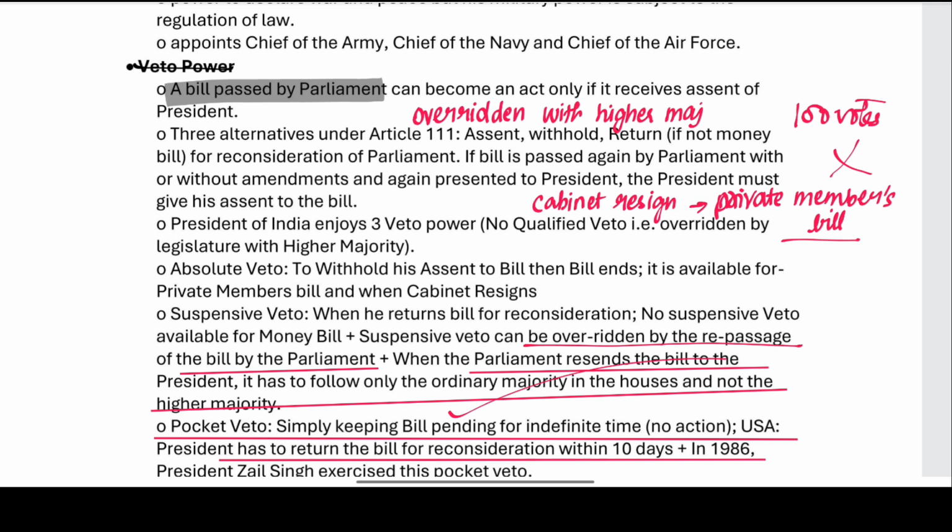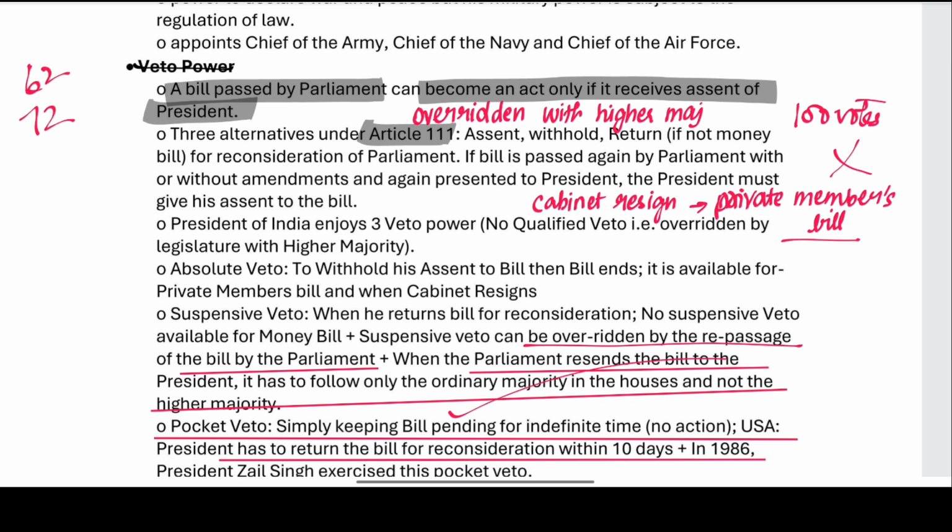A bill is passed by the parliament. It can become an act only if it receives the assent of the president, only if the president signs the bill. Now, there are three options or alternatives available, and this is described under Article 111. So far, what are the articles we have seen?